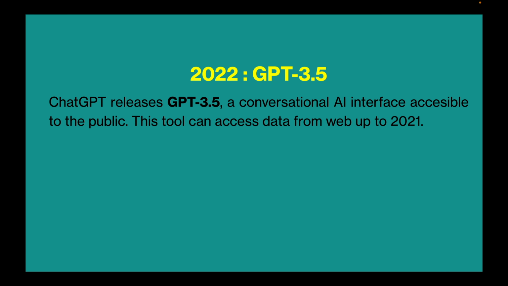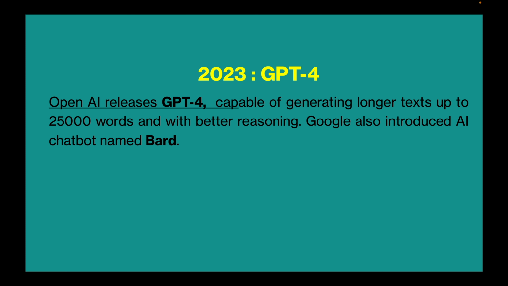Similarly, in 2022, ChatGPT released GPT-3.5, a conversational AI interface accessible to the public. This tool can access data from the web up to 2021. In 2023, OpenAI released GPT-4, capable of generating longer text up to 25,000 words and with better reasoning. Google also introduced an AI chatbot named Bard.